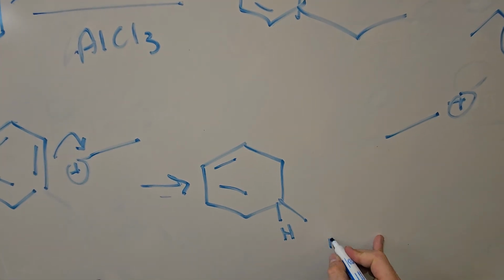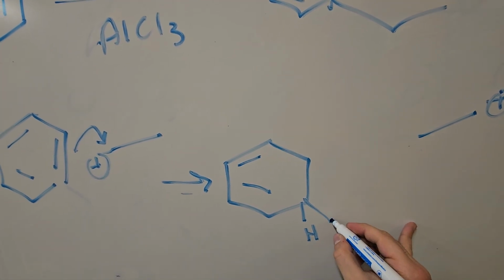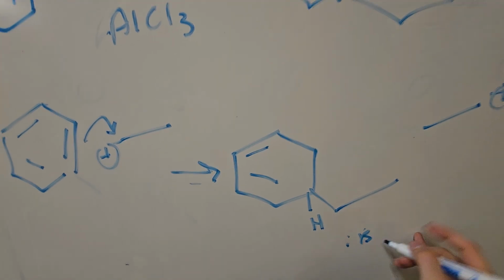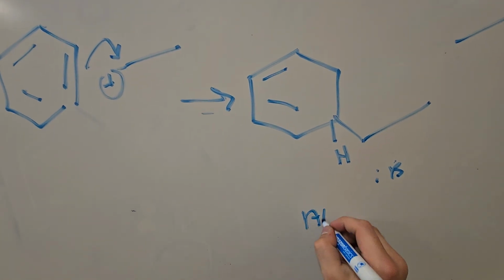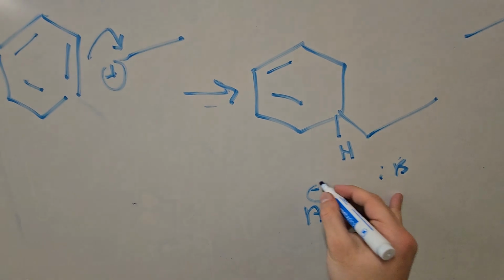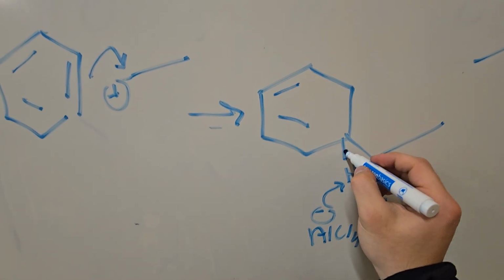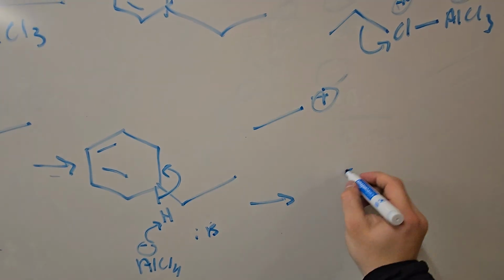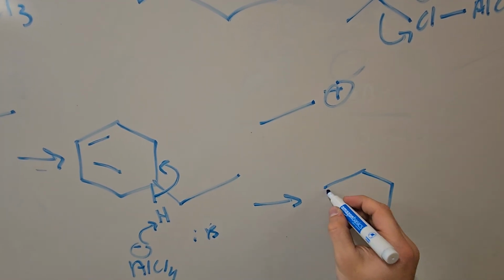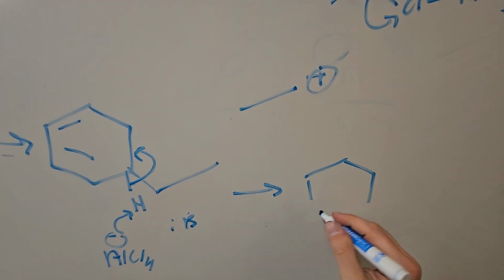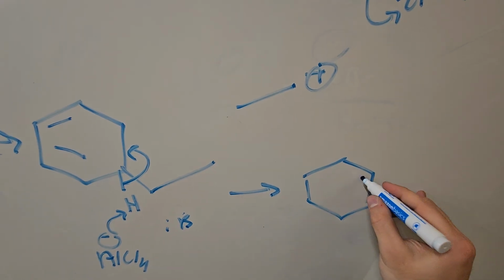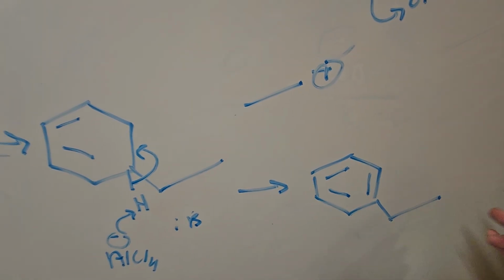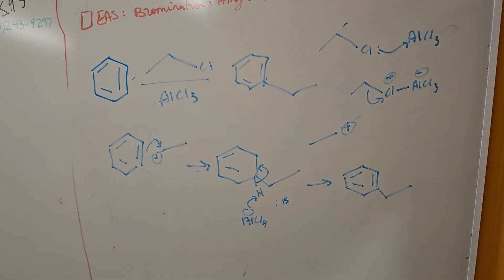and our base, or in this case AlCl4 minus, can deprotonate this H, and the electrons go to form this pi bond, thereby re-aromatizing our ring and adding R groups.